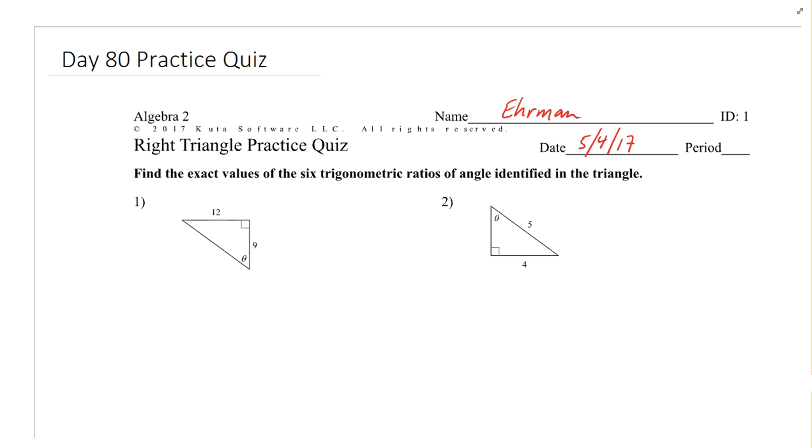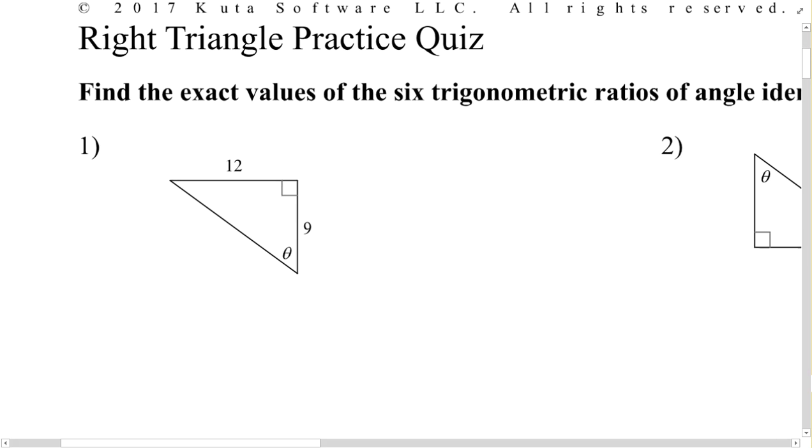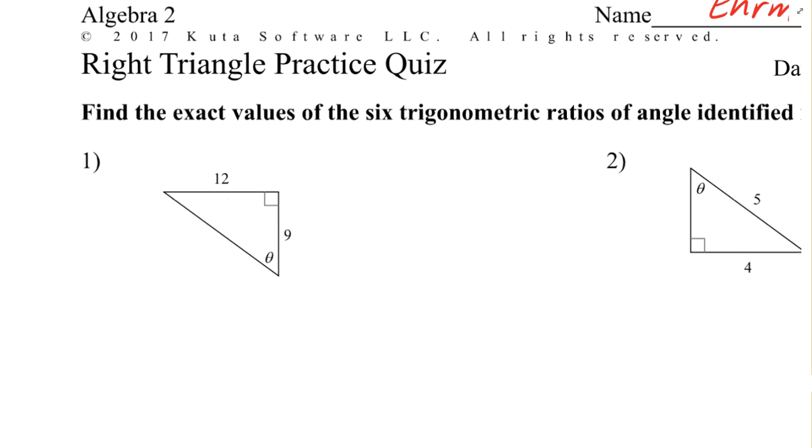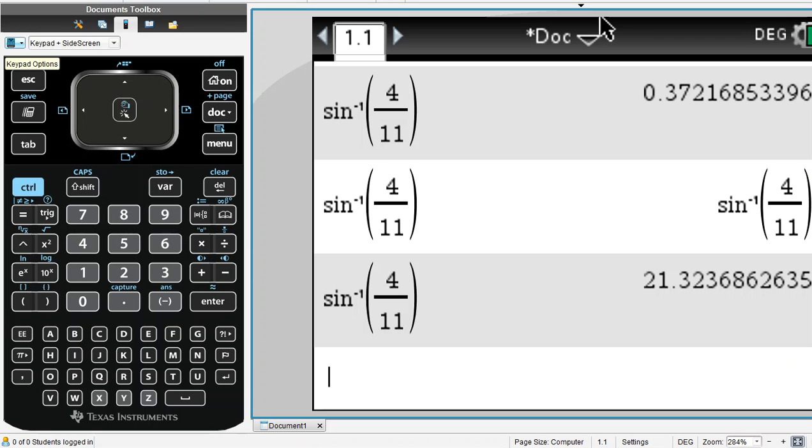Okay, in this video, I want to run through one more right triangle practice quiz to get you ready for the quiz that you'll be taking tomorrow in class. Now, keep in mind that the only calculator you are permitted to use on the quiz is some sort of handheld calculator, and I'm going to be using the TI Inspire so that you can see it on my screen here.